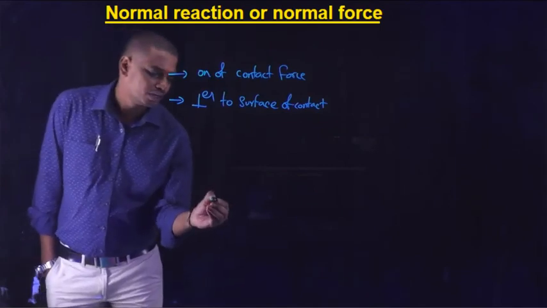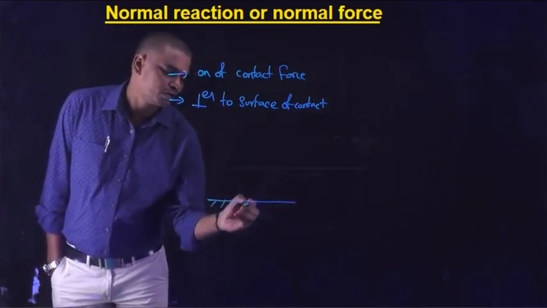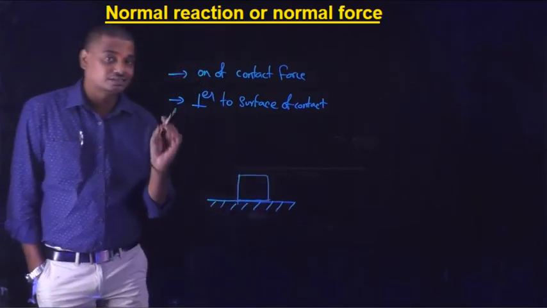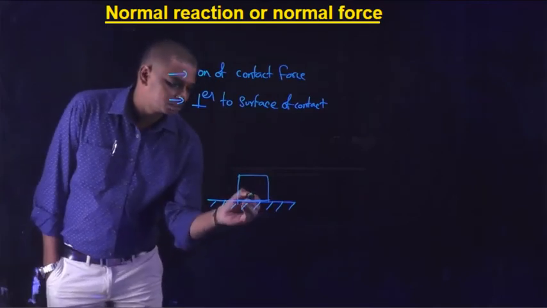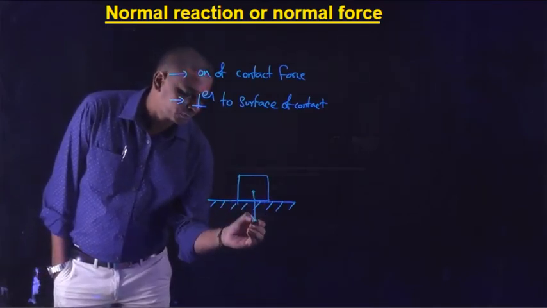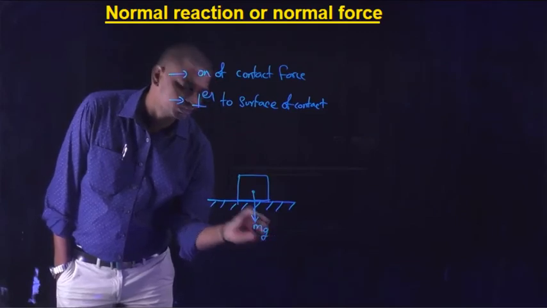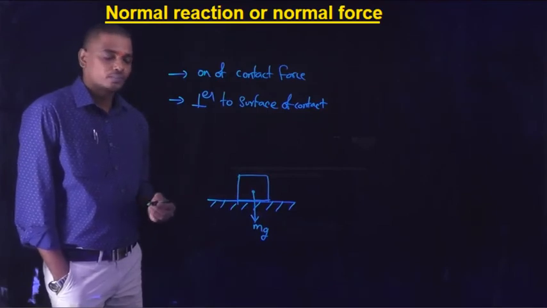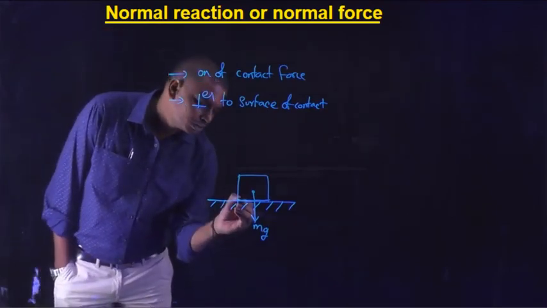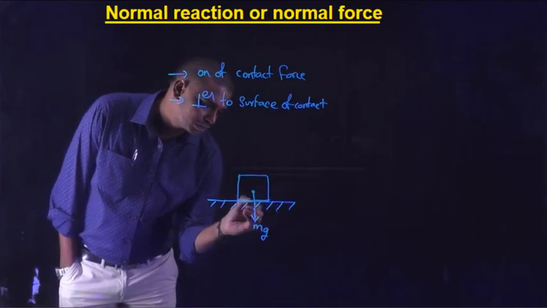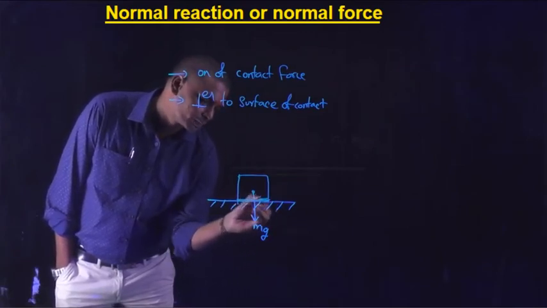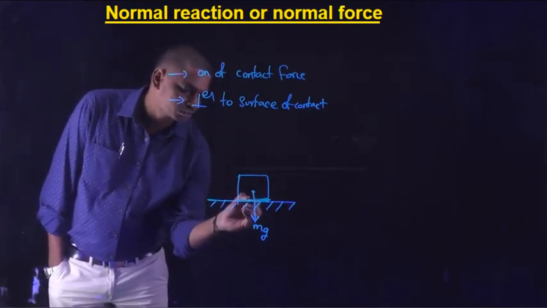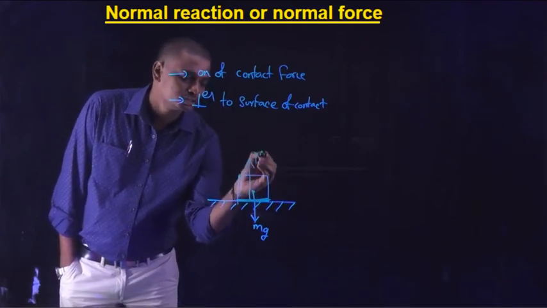So whenever a block is placed on a horizontal surface and is at rest, the forces acting on this block are: the weight of the block, which acts vertically downwards towards the center of the earth due to the gravitational force of attraction of the earth, that is mg. And the next force: here the two solids are in contact, so a contact force occurs which is perpendicular to this contact, vertically upwards. It is the normal reaction N.